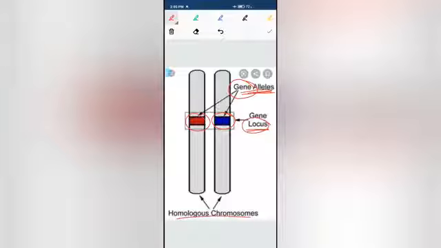Over here you can see the red and blue zones are termed as the alleles, and this region is termed as the locus. Understood?